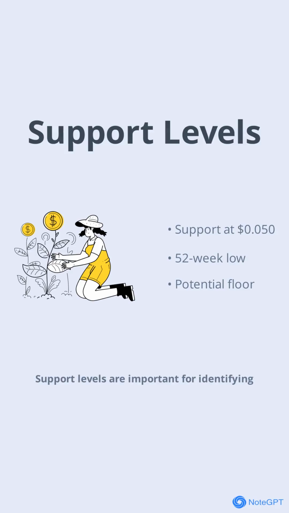Support levels are important for identifying where a stock might find buying interest. For VIVK, the immediate support is at the 52-week low of 0.05. This level could act as a floor, but in a strong downtrend, support levels can be broken easily. Traders should watch this level closely for any signs of stabilization.